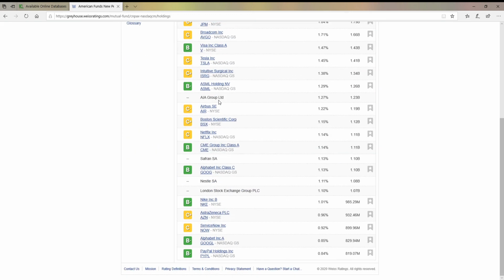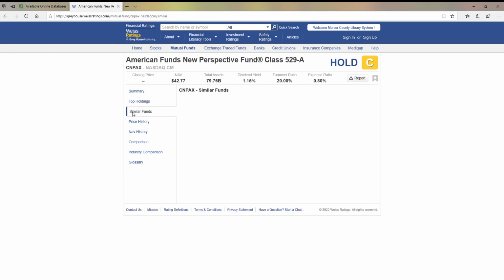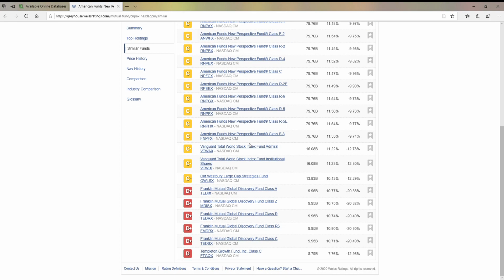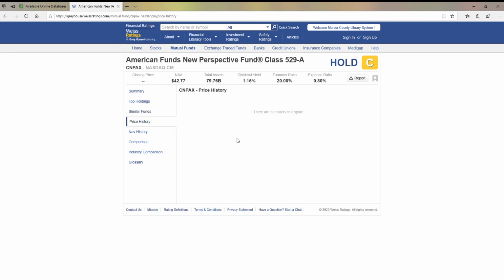If I go to the top holdings again, I'm going to see the full list again that we had seen when I clicked on the link in the previous box. Similar funds is going to give me an expanded amount of what's in there or what's available that are investing in similar areas. Price history, much like what we had for the stocks, you would get a price history normally in this box and see it by a daily history.